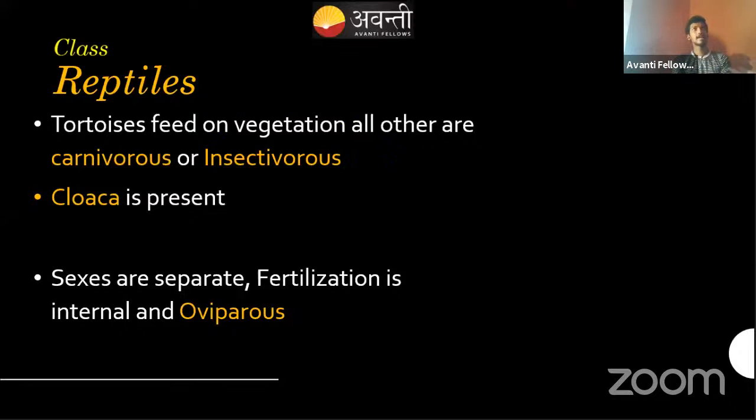That means they are kind of vegetarian, you can say, and these also live long. These will live long for several hundred years. All the others will be either carnivorous or insectivorous. Higher forms normally will be carnivorous. Lower forms will be insectivorous. If you take a garden lizard, it will be insectivorous. If you take the example of the turtle, it will be carnivorous.